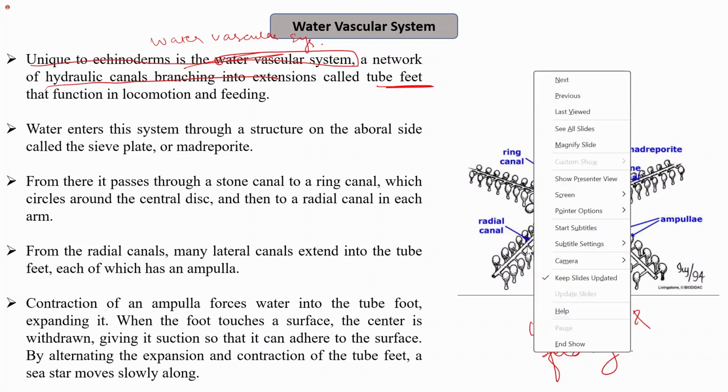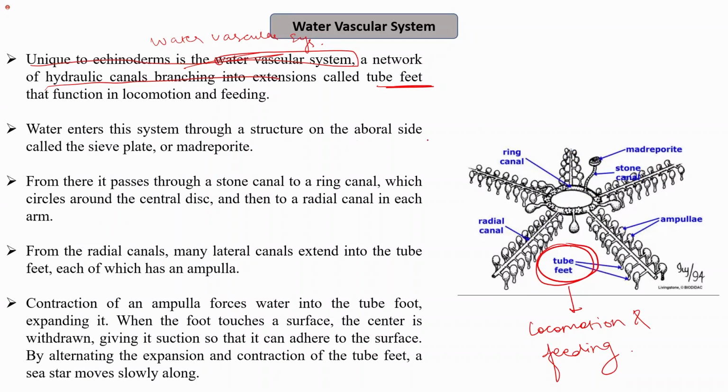The water enters this system through the aboral side, or we can say through the dorsal side, called the sieve plate or the madreporite. After this, it passes through the stone canal.